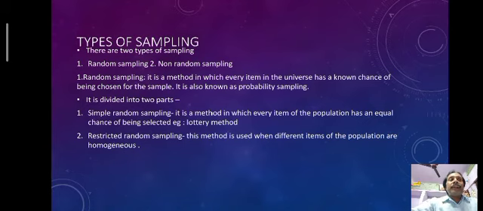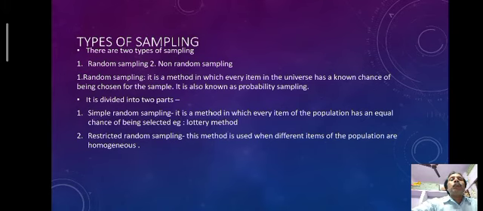In the definition I told you that when the whole population is not taken for investigation, and only some items are taken, that is known as the sampling method. In this video we will learn how many kinds of sampling there are.